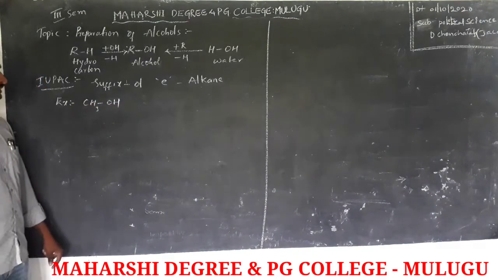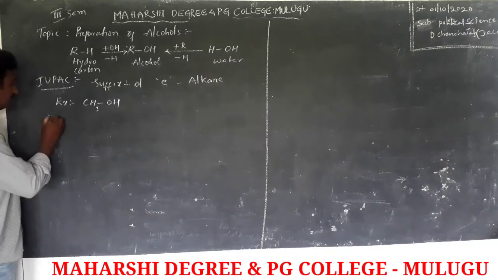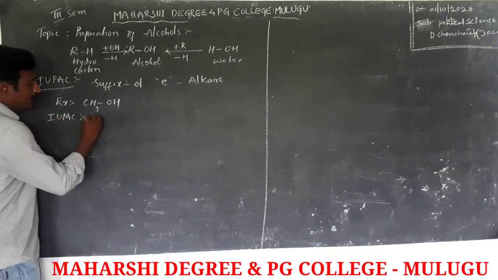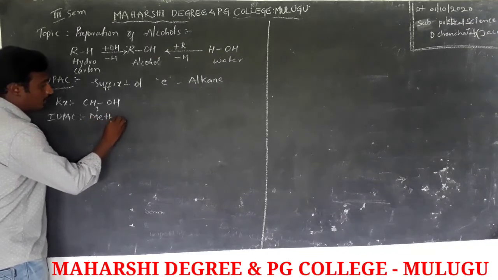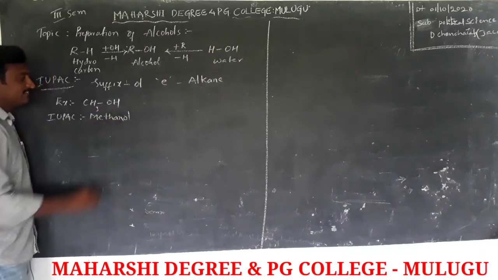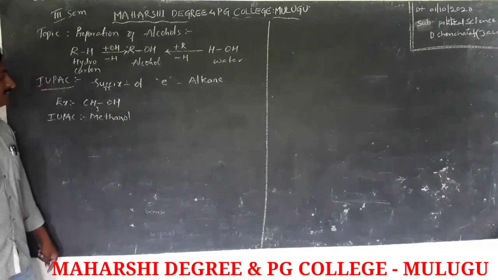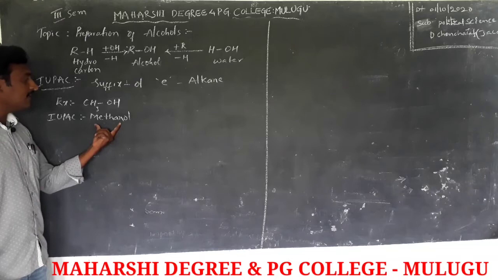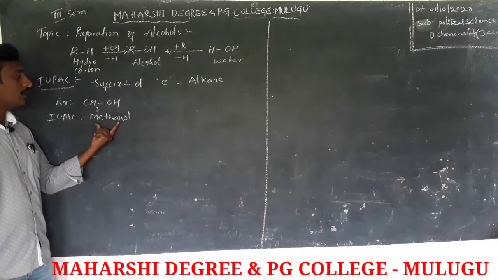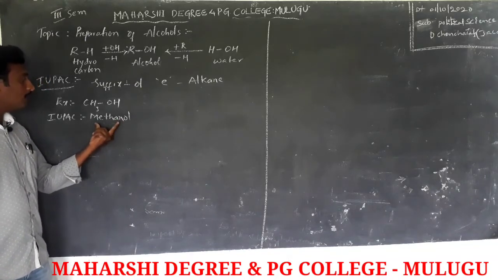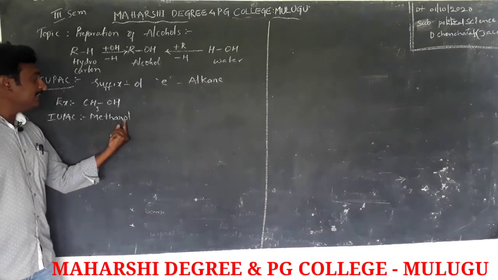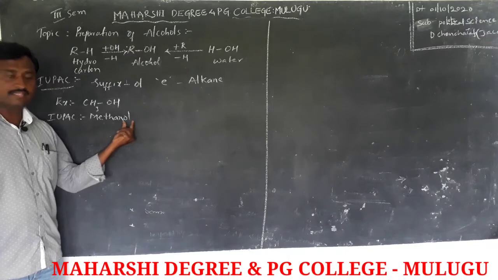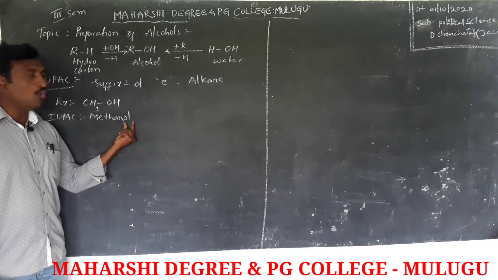CH3OH. The IUPAC name of CH3OH is methanol. In methanol, methane is the parent hydrocarbon, and the e is replaced with ol.